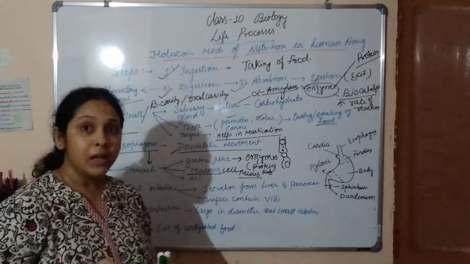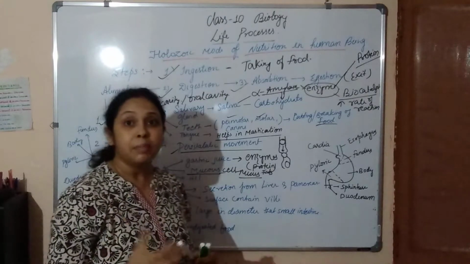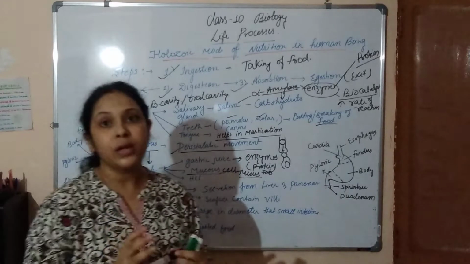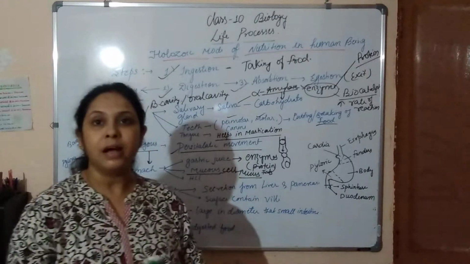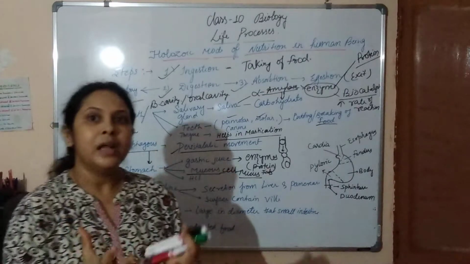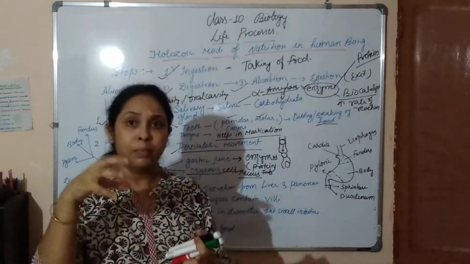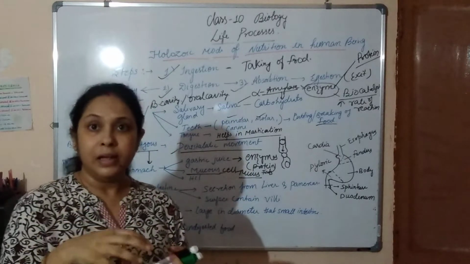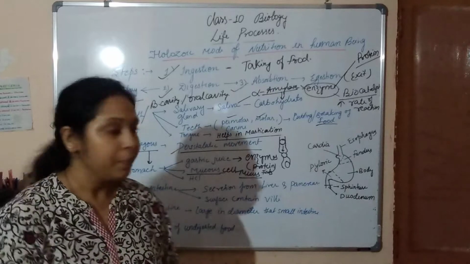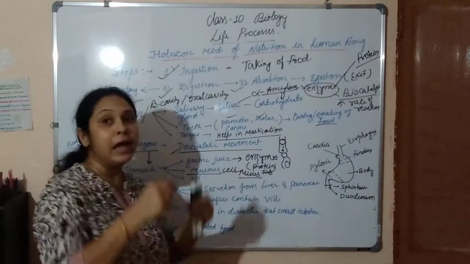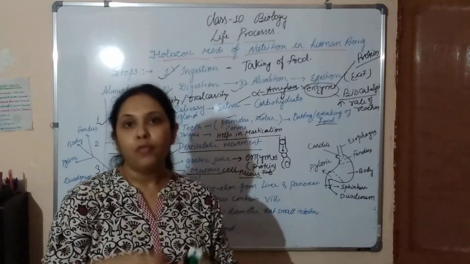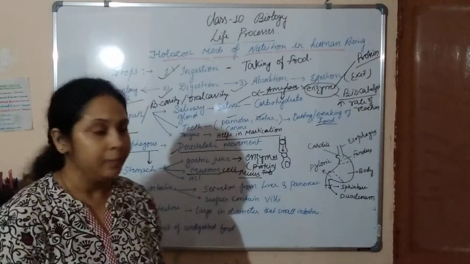This mucus is very important because the stomach contains hydrochloric acid, and you know that acids have a corrosive nature. So if hydrochloric acid is in the stomach, the wall of the stomach would get damaged after some time. So this mucus protects the lining of the stomach from this HCl.